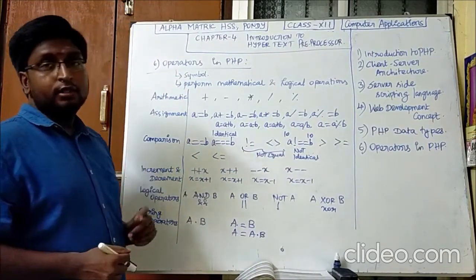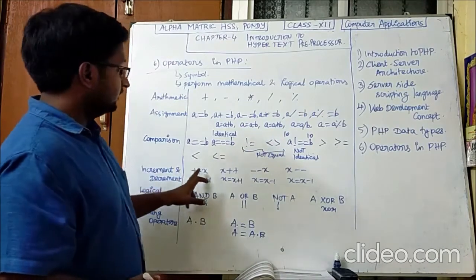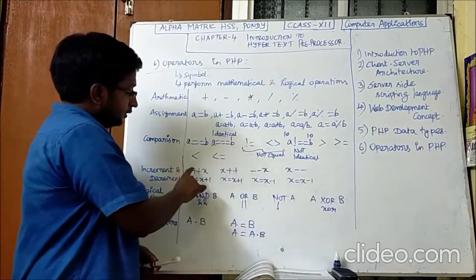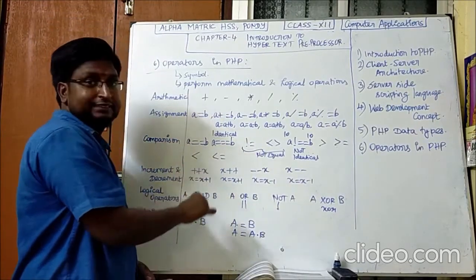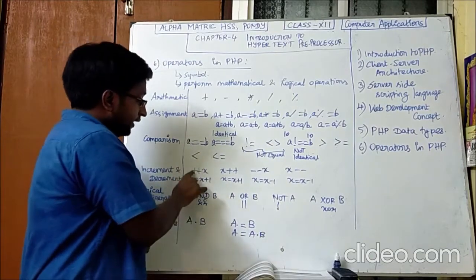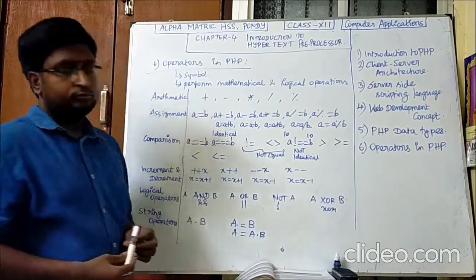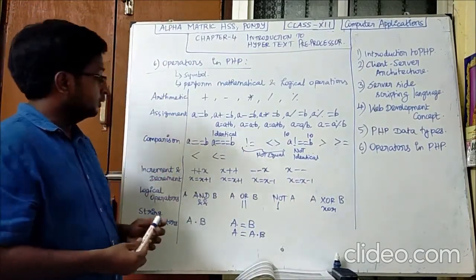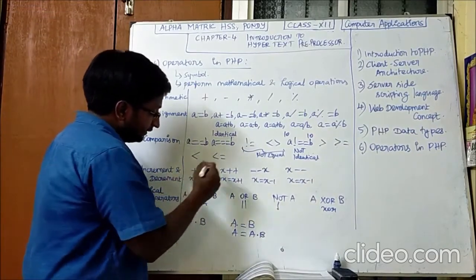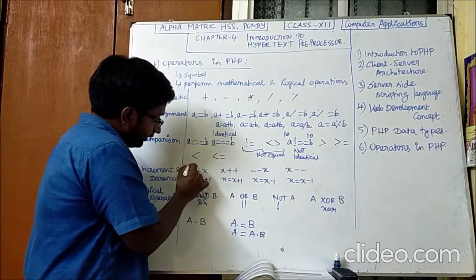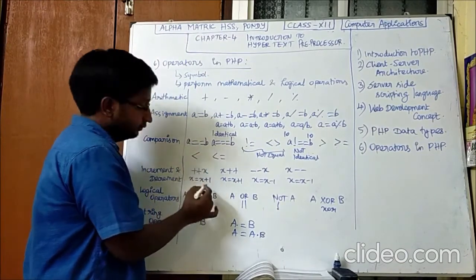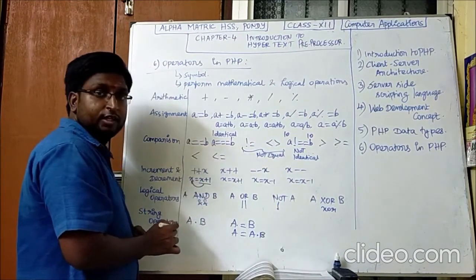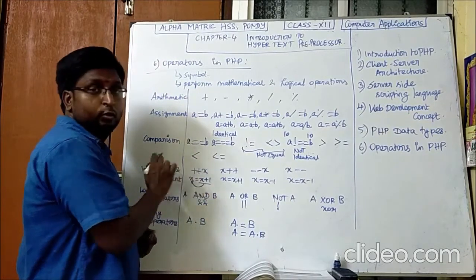Next one is the increment and decrement operator. This we have already studied in class 11, but I will repeat. The first one is ++x, where x is the variable. First it does the addition part and saves it to the x variable, and then returns the value.